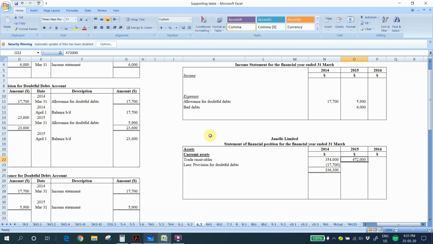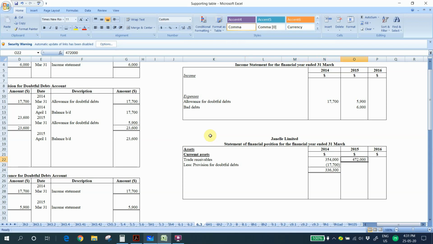Why do we need to minus our trade receivable amount? Because the bad debts is confirmed, so we have to minus. However, provision for doubtful debts is just an estimation. That's why we are not required to deduct it from the trade receivables amount.